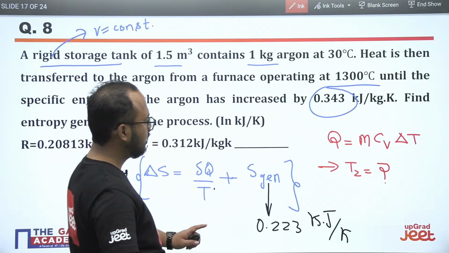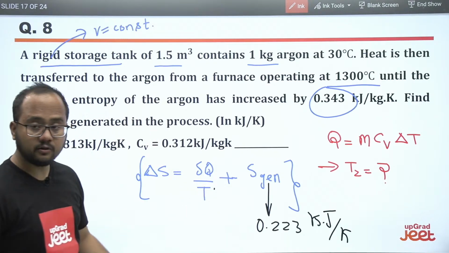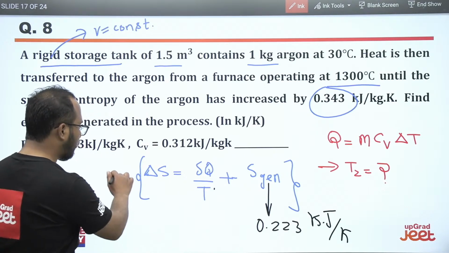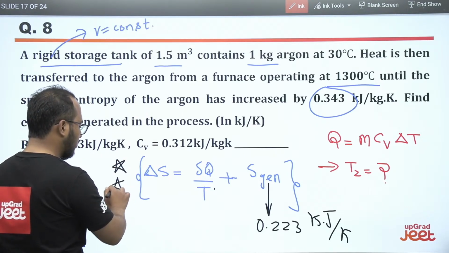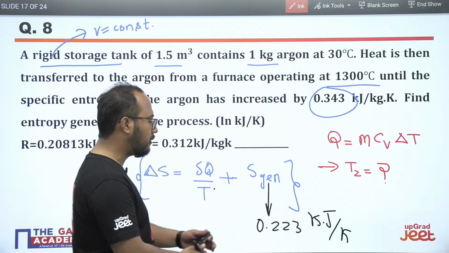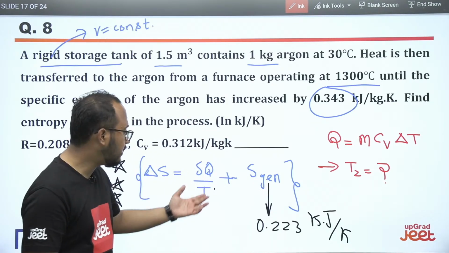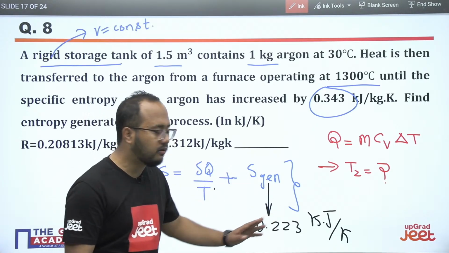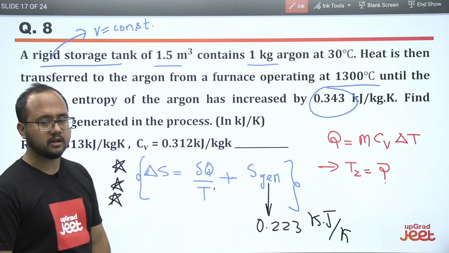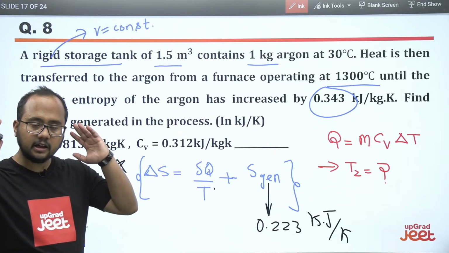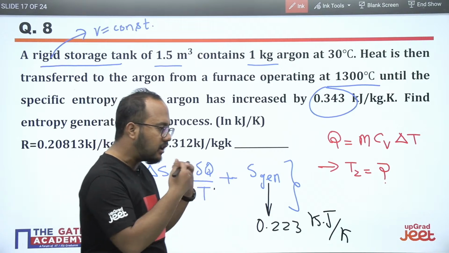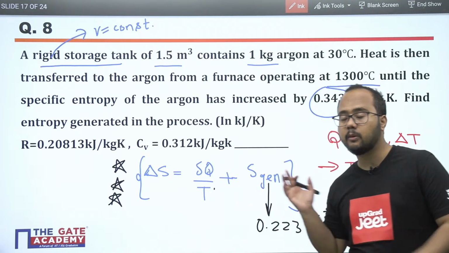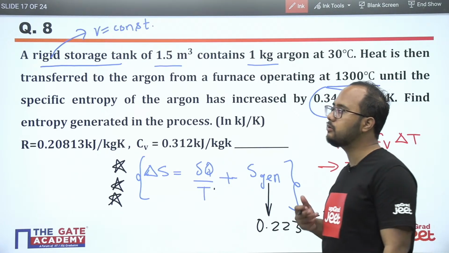Now see, this particular relation is very important. Why? Because in most of the cases they will be asking about the entropy generation, or the heat transfer, or the entropy change. So 3 or 4 types of questions can be created from this particular relation. So always think about the relation and what the unknowns are, what the given conditions are. Then you will be able to solve the question.